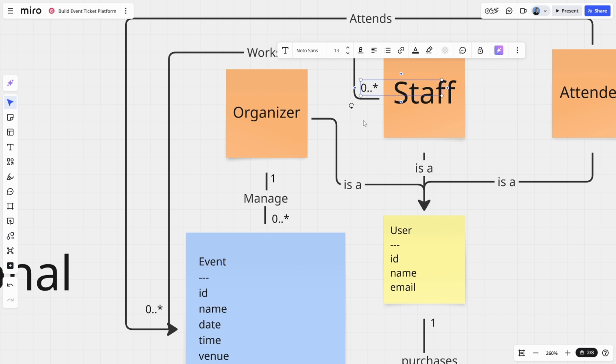If the event's just created, I don't think it's going to have any staff members associated with it. That may only happen on the event day. So I think that's a valid state to be in.